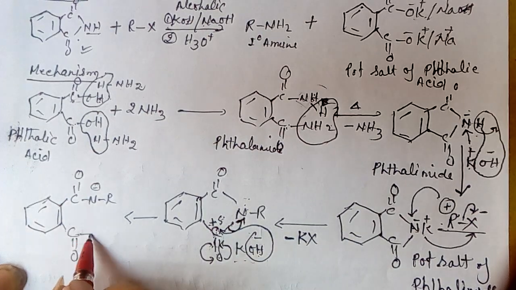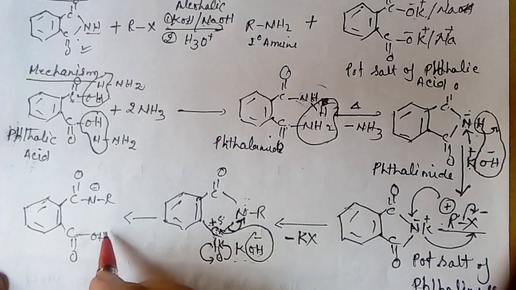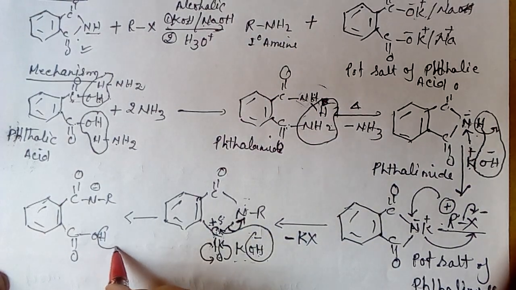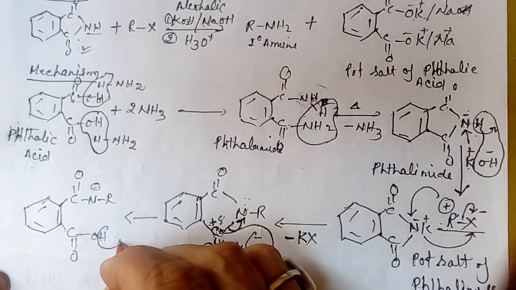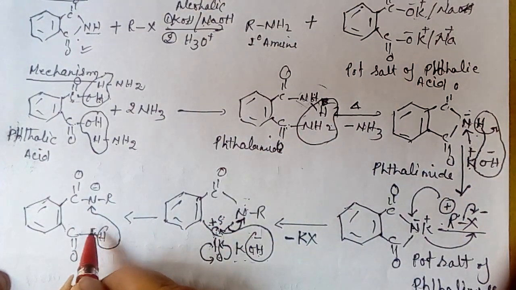Now this hydrogen is acidic and it shifts from here and attaches to this nitrogen, and this oxygen gets a negative charge and it is stabilized by resonance.